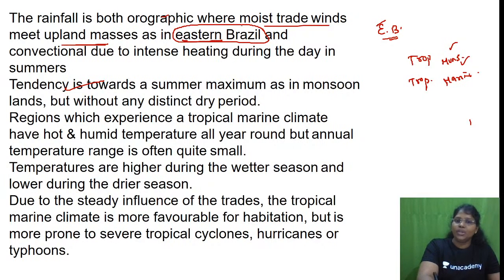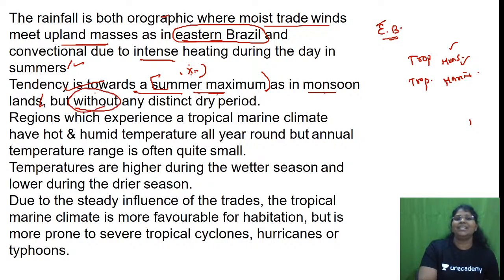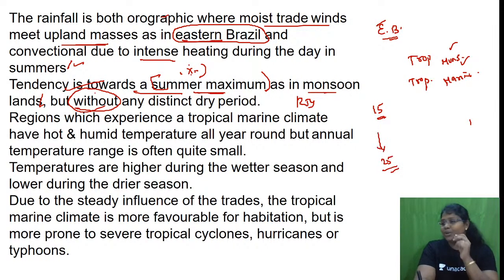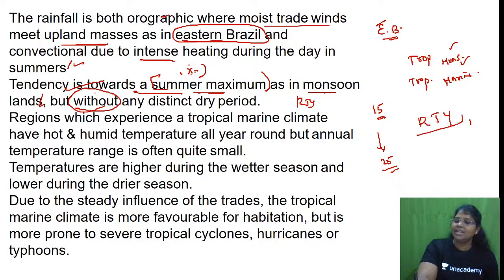The rainfall is both orographic, where moist trade winds meet upland masses as in eastern Brazil, and convectional due to intense heating during the day in summer. Tendencies towards a summer maximum. Very important point. Tropical marine has a summer maximum, like monsoon lands, but without any distinct dry period, so rainfall throughout the year. It looks simple now, but as we go from chapter 15 till chapter 25, hardly a few climatic types have this feature, rainfall throughout the year, RTY.